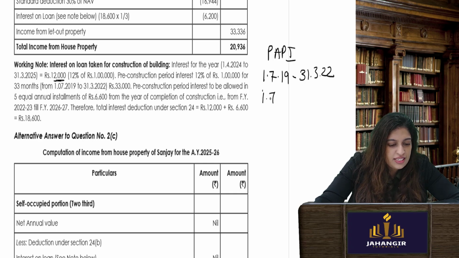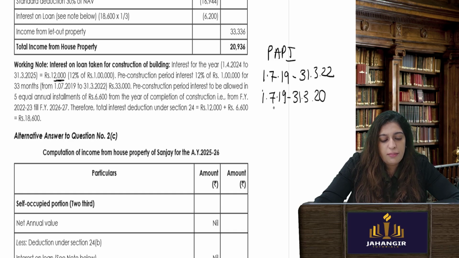So 1/7/19 to 31st March 20. That is how many months? July, August, September, October, November, December, Jan, Feb, March. 9 months.